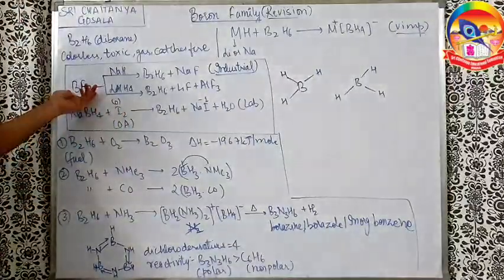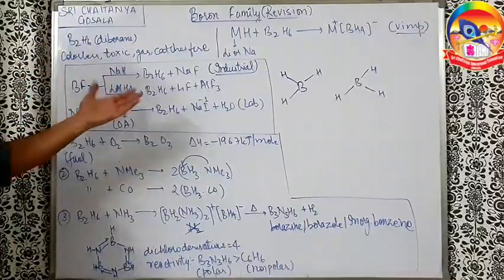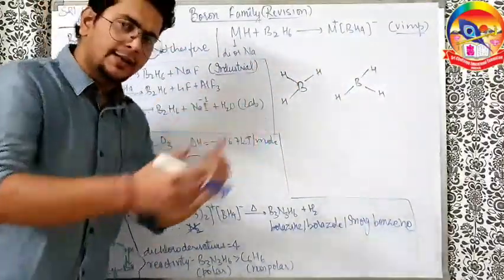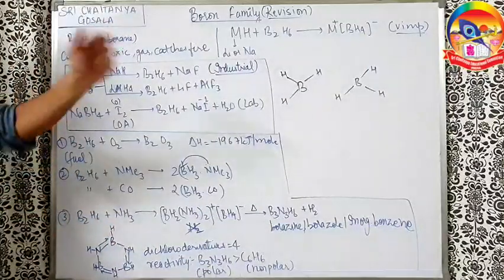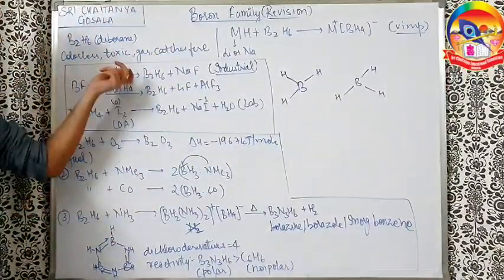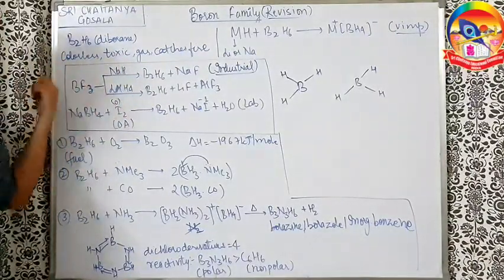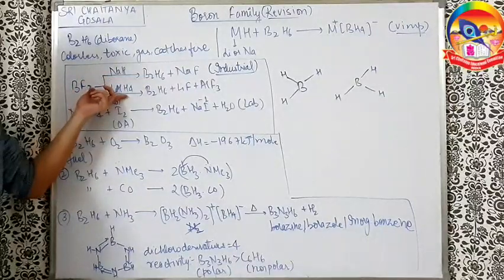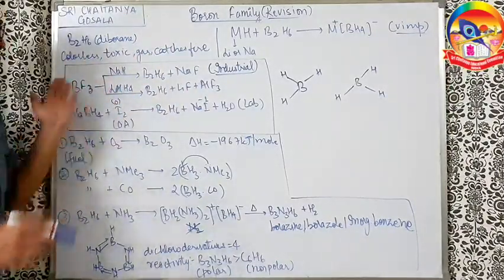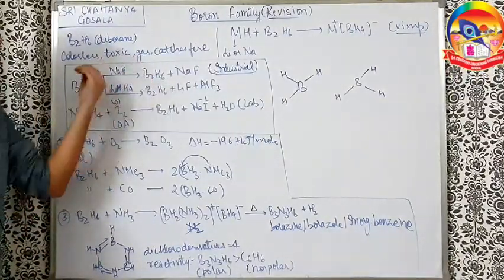Take BF3. If I want to make B2H6, you have to understand B2H6 is a dimer of BH3. So two BH3 molecules come together, dimerize to form B2H6. I'll discuss the structure later. But simply I have to displace fluorine and bring hydrogen here. So I will use a reducing agent which can give H minus, like NaH or LiAlH4. The first method is the industrial method also. So what happens? Fluorine goes, hydrogen comes, you get B2H6, BH3 or B2H6.